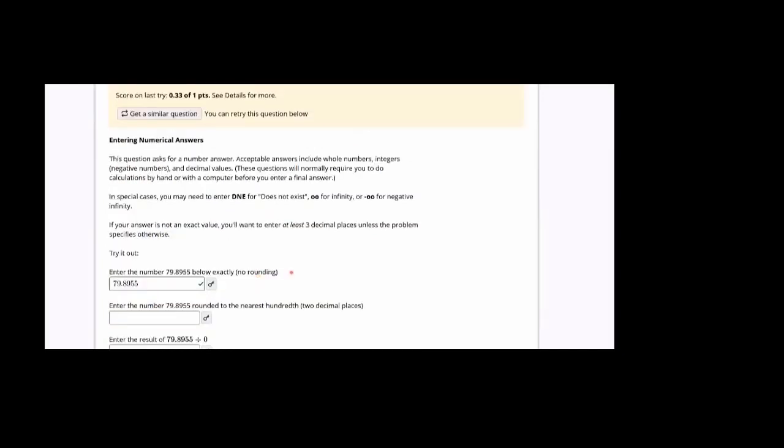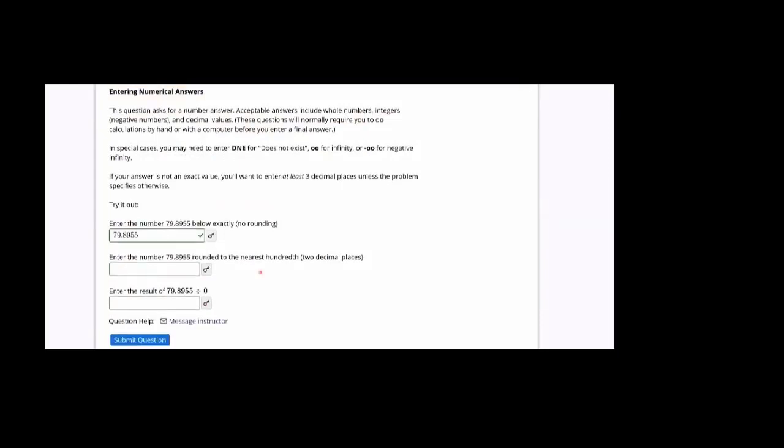What I want to just add here: if you answer something, let's say here, notice this is a simple number. I can put the numbers, but if I need to put mathematical symbols, it becomes available to me the moment I click on that. I wanted to show you that. So for example, 79.8955. So that's the answer. Let's say you can do the next one and the next one. Let's submit the question just for the sake of argument.